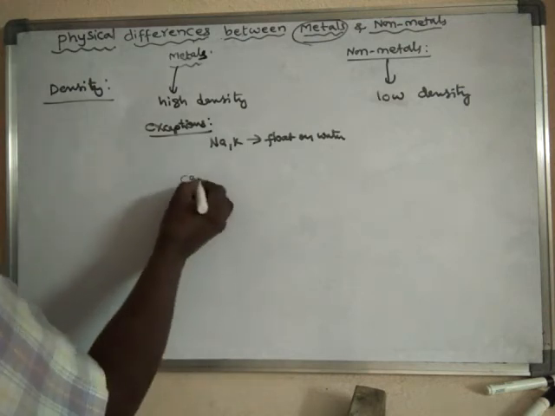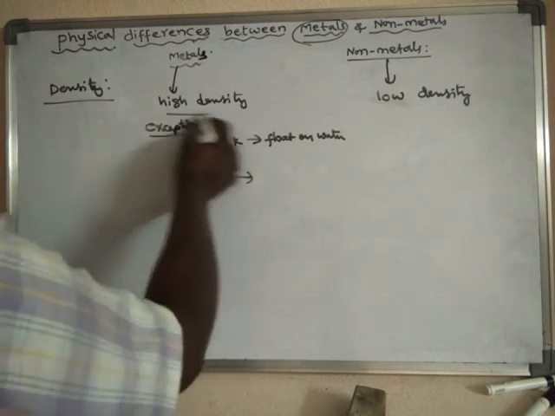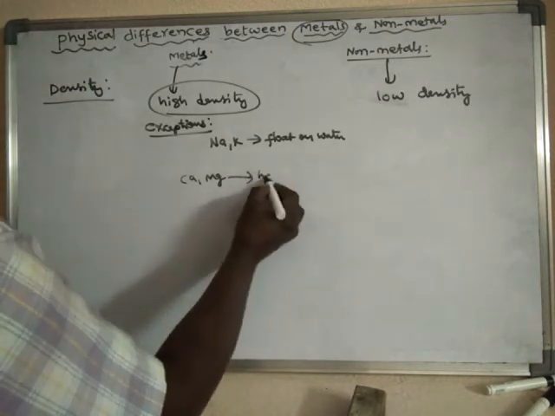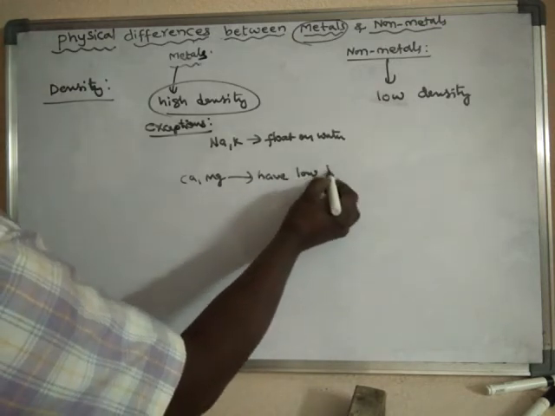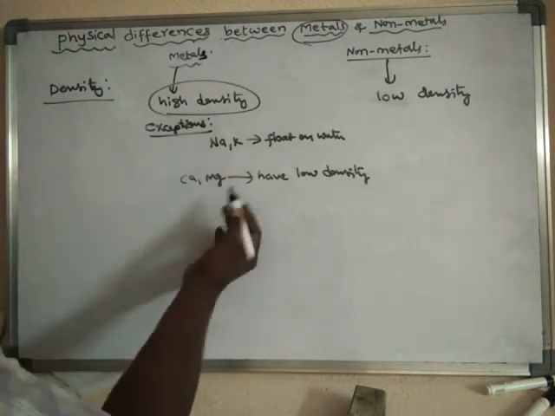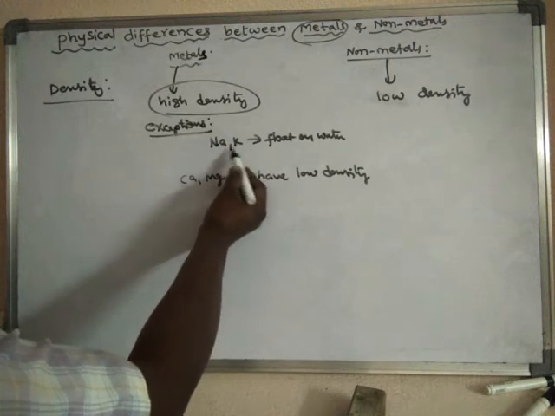Calcium and magnesium are also not that much denser, they have low density. But the density of sodium and potassium is very low, even less than water.